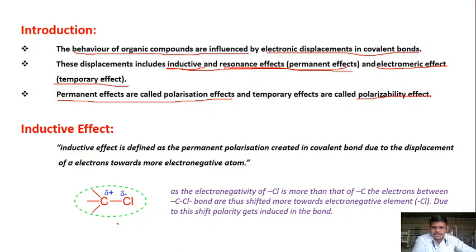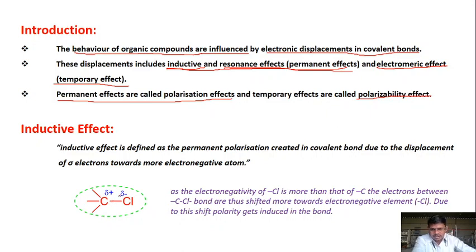Carbon is attached to a chlorine, where chlorine is more electronegative than carbon, right? There is a covalent bond between carbon and chlorine, formed by sharing of electrons. Suppose two electrons are there between carbon and chlorine.